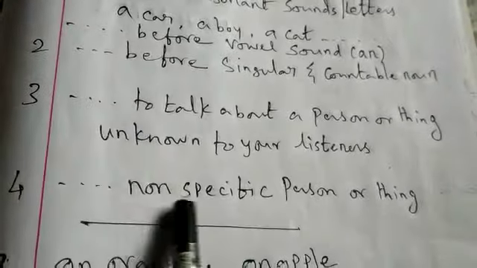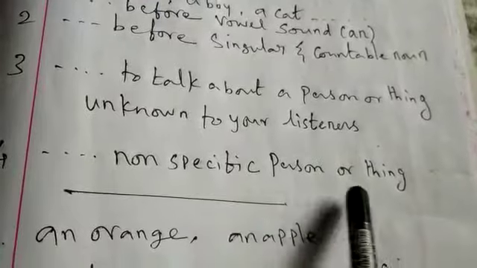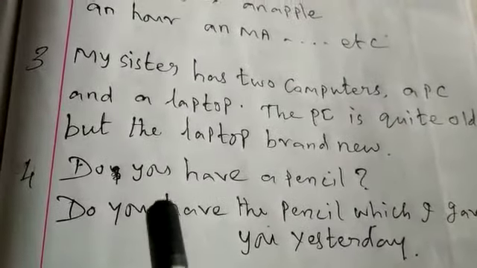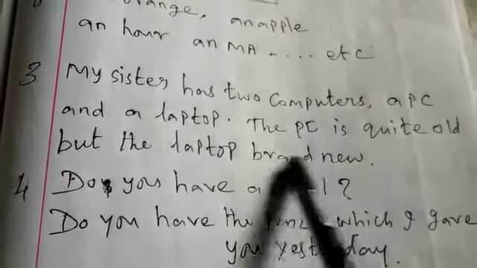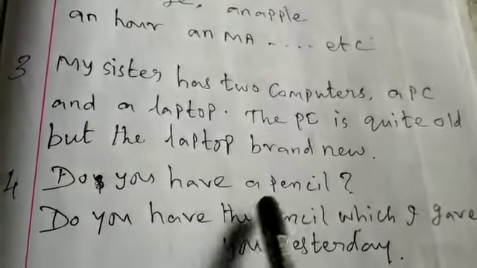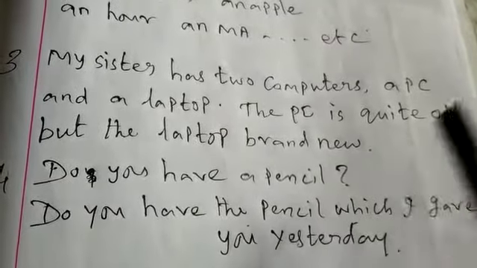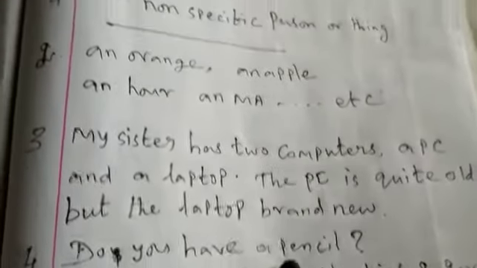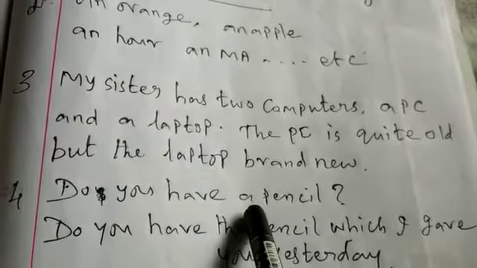Fourth point, non-specific person or thing. Do you have a pencil? Here it is non-specific, so here we use the article "a".